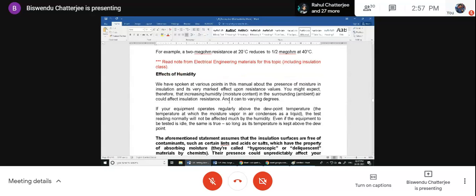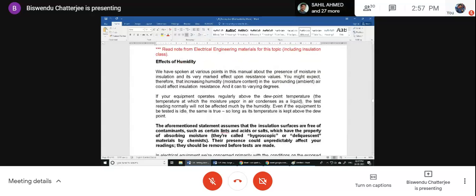Now, effect of humidity. Again, if you don't know the effect of humidity, you will give some wrong impression.